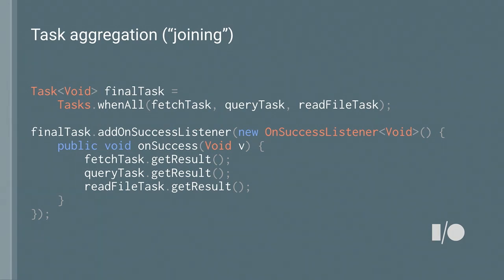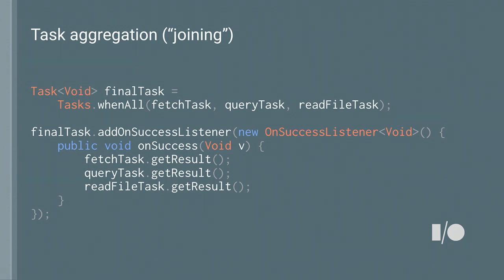So tasks, again, is a utility class. WinAll is a utility method that says, I'll take each one of the tasks that you want to wait on, and I'll generate from that a final task. Now, this is asynchronous. You'll get a task in response asynchronously, parameterized by void. It itself doesn't generate anything, but it gives you a target to listen to know when all the tasks are complete. So on this final task, you add a success listener, and inside there, you can reach into all the other tasks that were in flight and get their results.